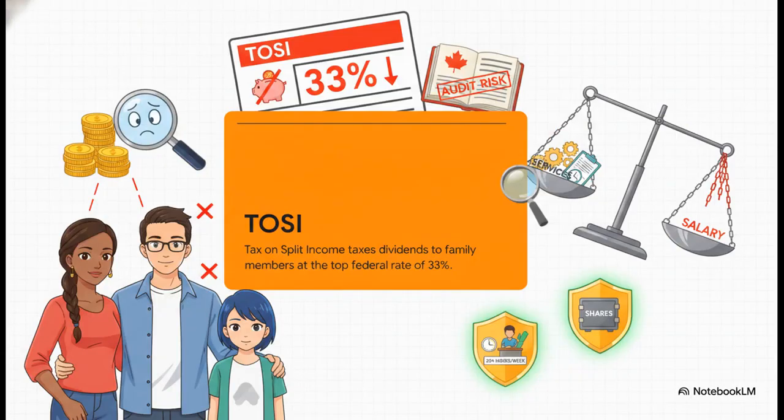The analysis establishes strict criteria defining reasonable family salary allocations. It subsequently defines the tax on split income, or TOSI framework. The documentation explains the severe risk of triggering a 33% tax rate on dividend distributions directed to family members, unless explicit exceptions such as the excluded business rule based on minimum operational involvement are conclusively met.